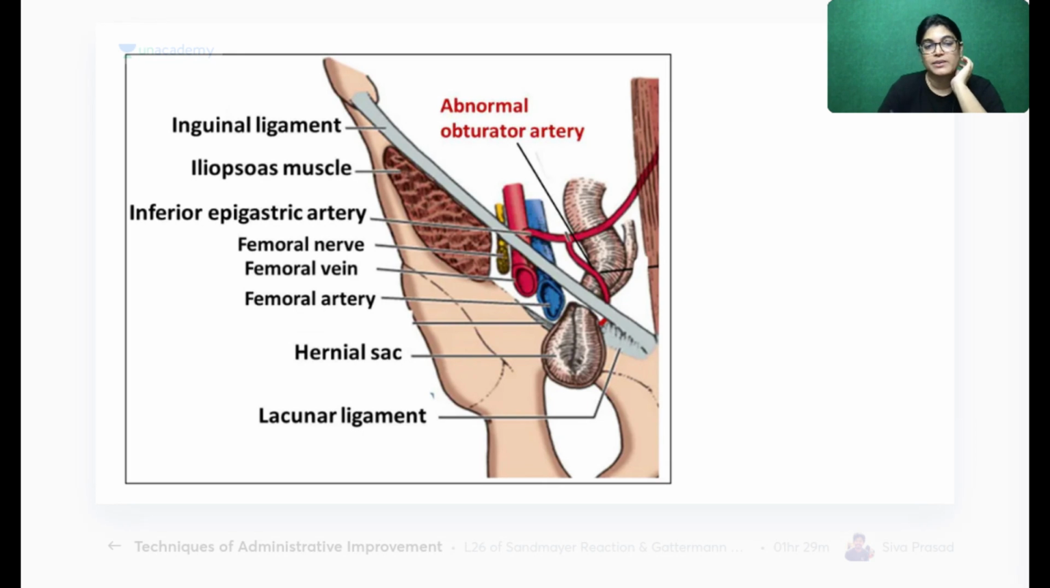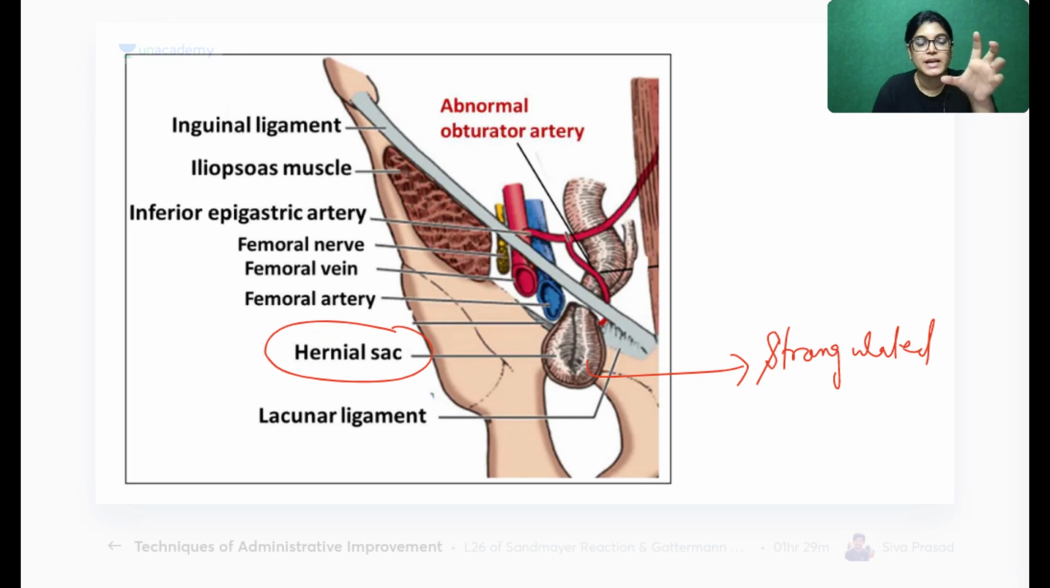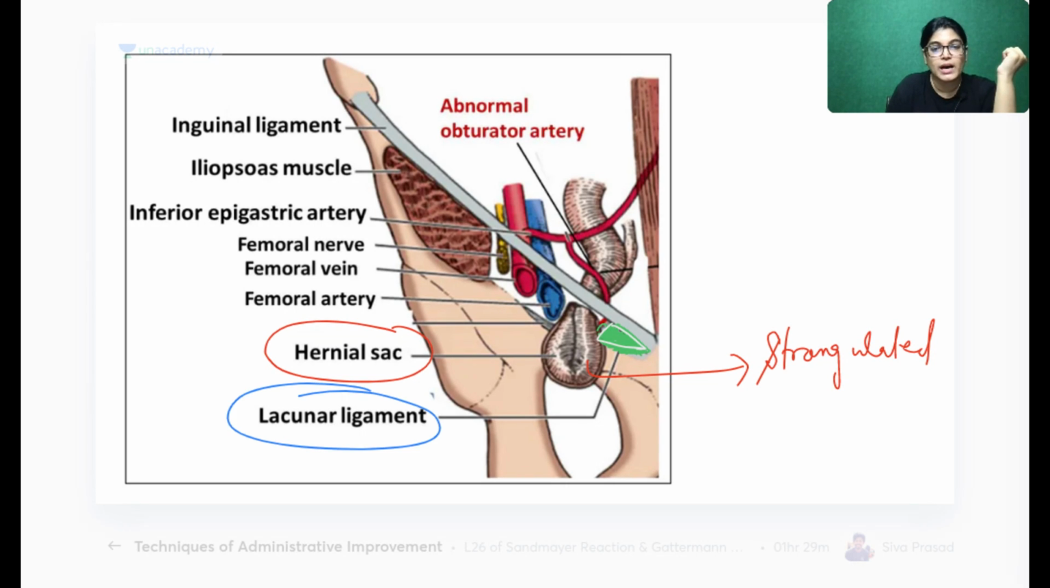Abnormal obturator artery. So my dear friends, can you see the herniated sac is strangulated? As you can see in the diagram, the herniated sac is strangulated. So we are going to cut which ligament, my dear friends? Here I will just highlight it with green. This green color ligament we are going to cut, and which ligament is this? This is the lacunar ligament.